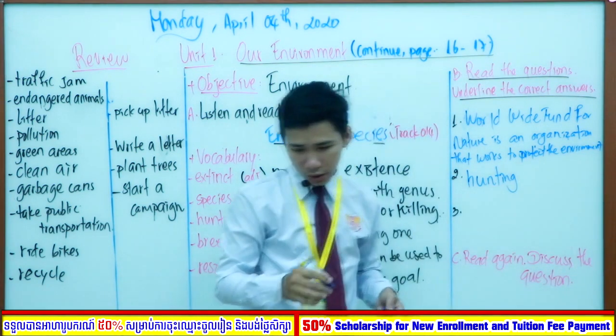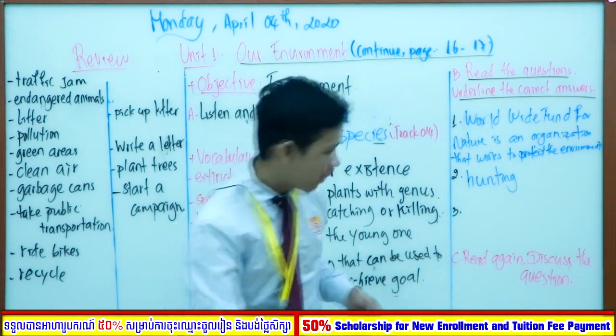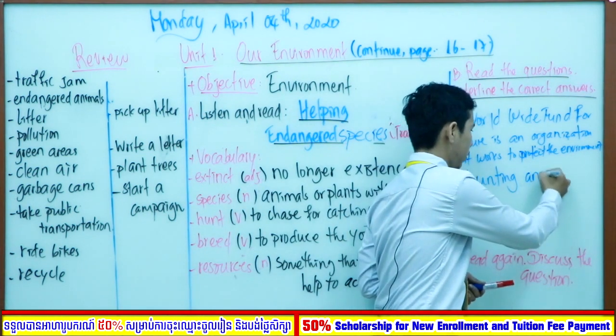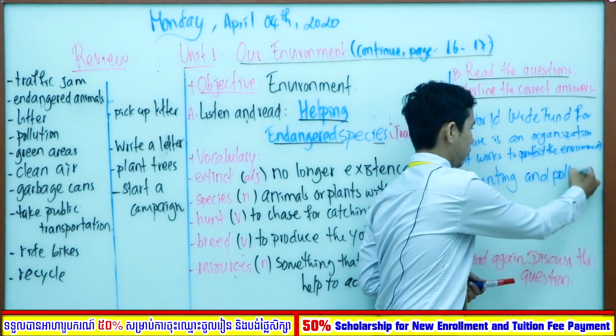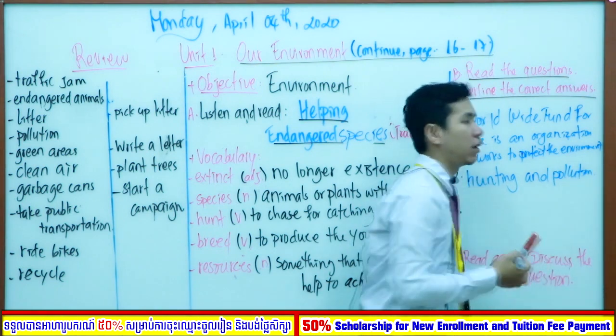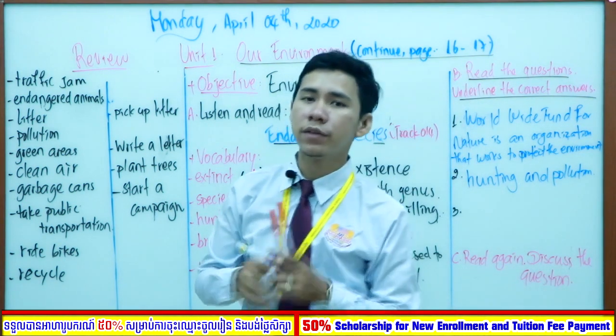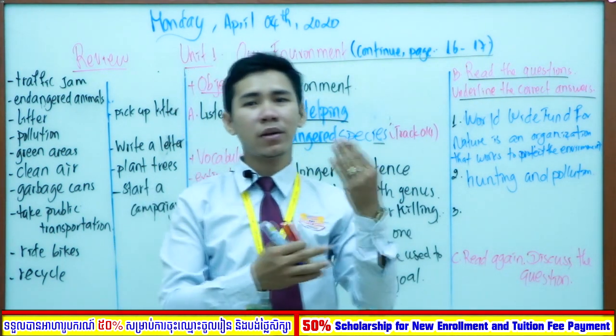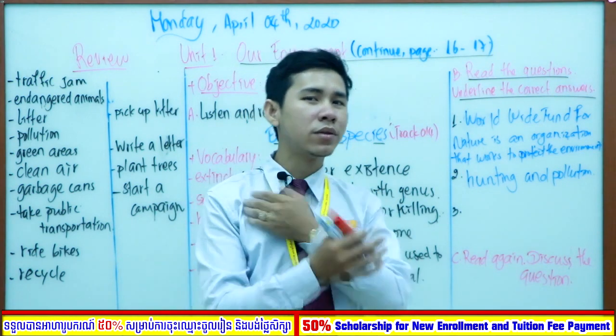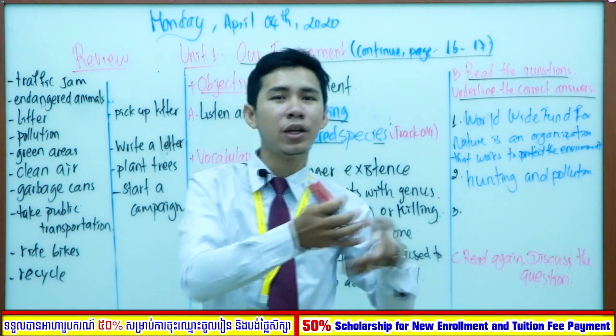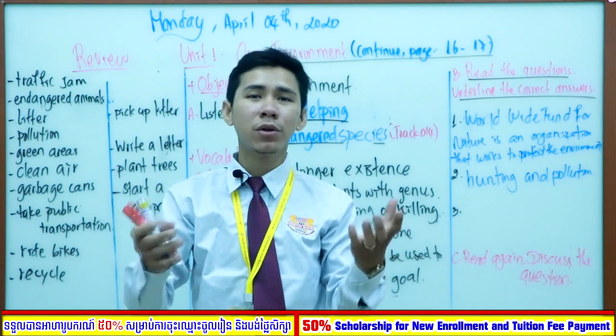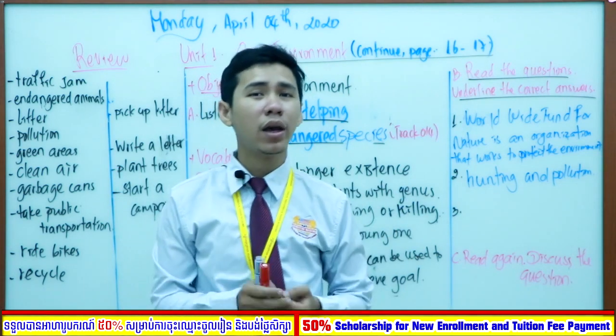By hunting and pollution. This is because humans are throwing trash everywhere, like in the water, everywhere they want to throw it, and it will cause the animals to become endangered.